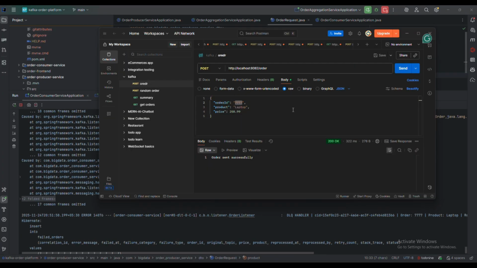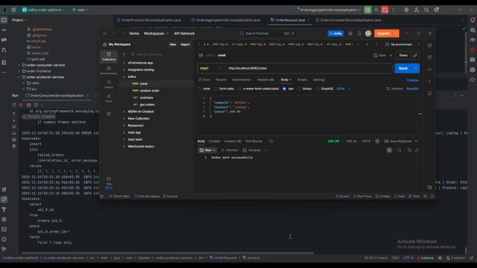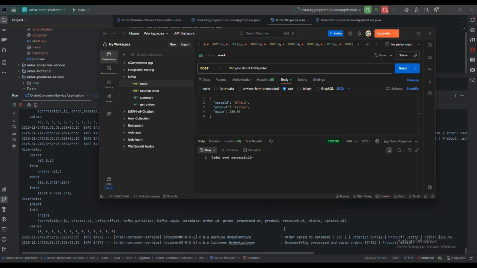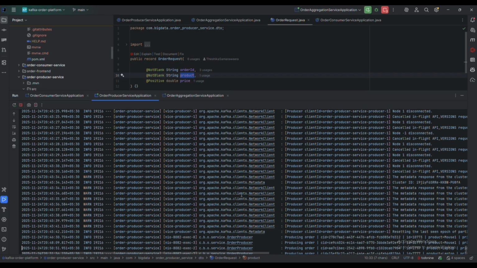Now we will try a new order ID ending with 12. It succeeds and is saved in our database. This is our consumer log and producer log. We can see that it is successful here also.